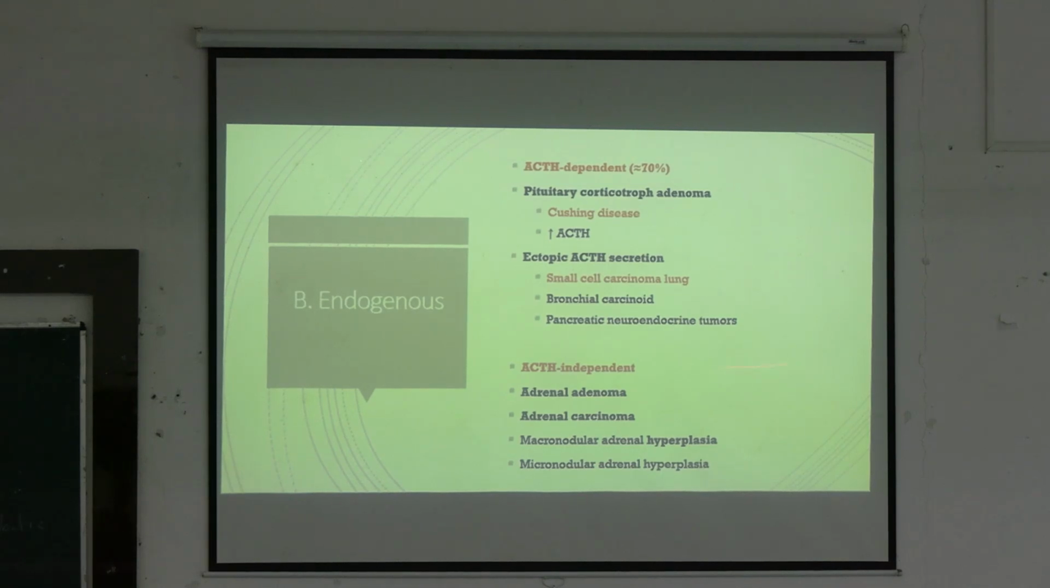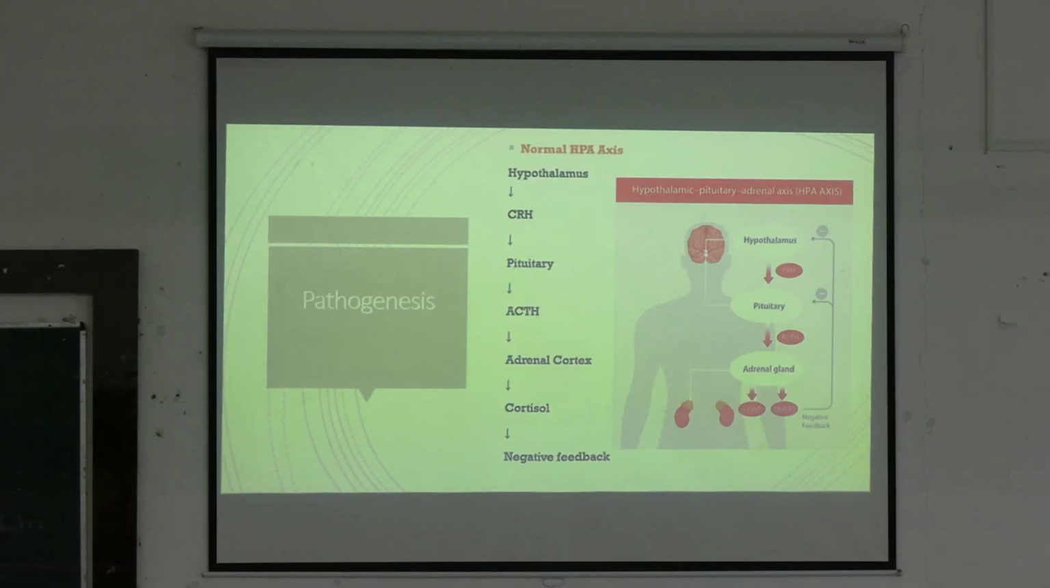And ACTH independent are any tumors or hyperplasia of the adrenal gland, that is adrenal adenoma, adrenal carcinoma, or any kind of adrenal hyperplasia. It can be micronodular or macronodular hyperplasia. So before we come into the pathogenesis, we have to first know the normal HPA axis, the hypothalamic pituitary axis. From the hypothalamus, there will be release of CRH. What is CRH?